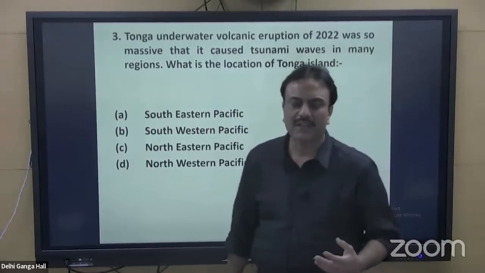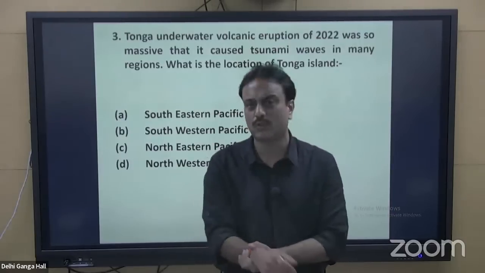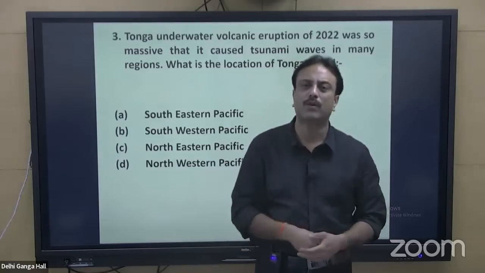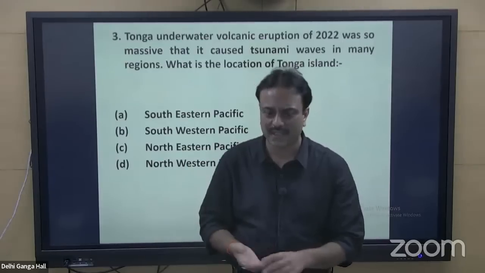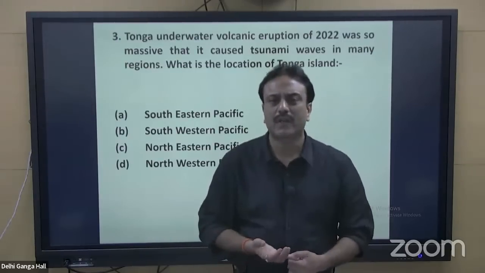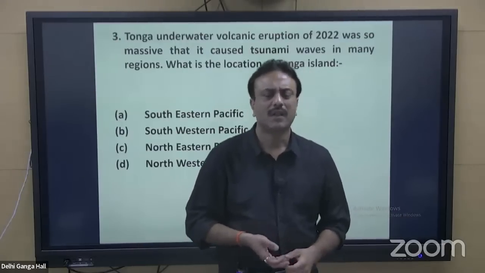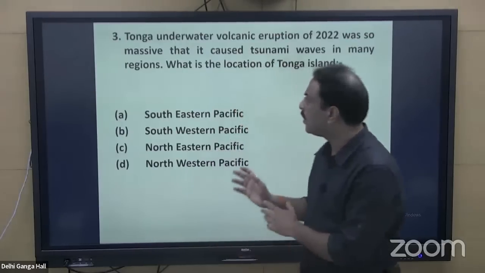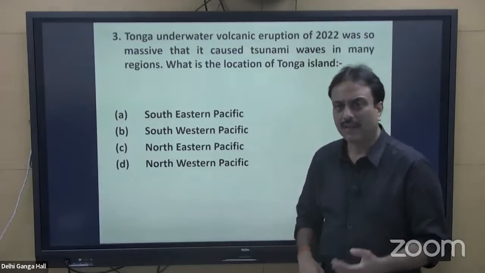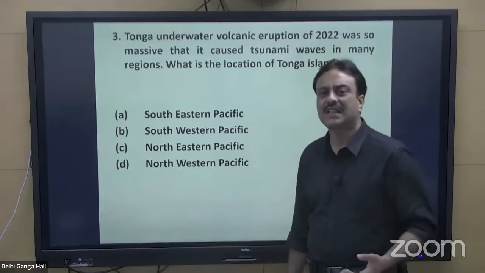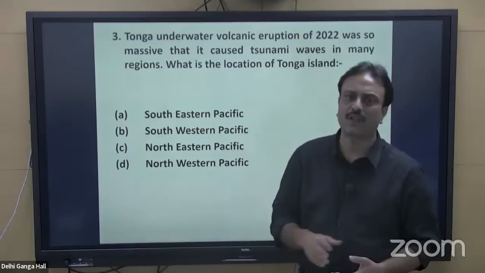You need to understand why volcanic eruptions and disasters are so frequently in focus. If we talk about this particular year 2023 only, or from last year up till this year: the Turkey-Syria earthquake, land subsidence in Joshimath, a number of volcanic eruptions, one of them being the Tonga volcanic eruption, resulting in the creation of a tsunami. Landslides and avalanches are taking place almost daily in one part of the world or another.